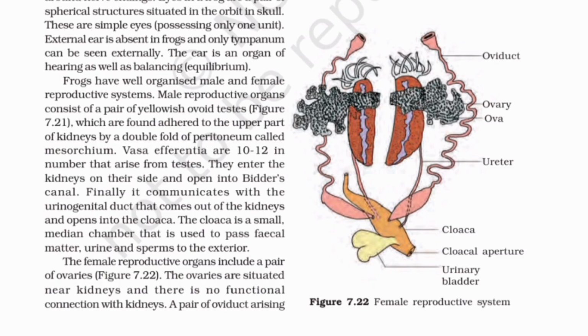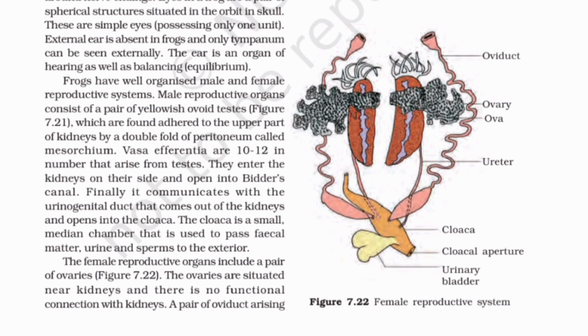Frogs have well-organized male and female reproductive systems. Male reproductive organs consist of a pair of yellowish ovoid testes, figure 7.21, which are found adhered to the upper part of the kidneys by a double fold of peritoneum called mesorchium. Vasa efferentia are 10 to 12 in number that arise from the testes. They enter the kidneys on their side and open into Bidder's canal. Finally it communicates with the urinogenital duct that comes out of the kidneys and opens into the cloaca. The cloaca is a small median chamber that is used to pass fecal matter, urine and sperms to the exterior.